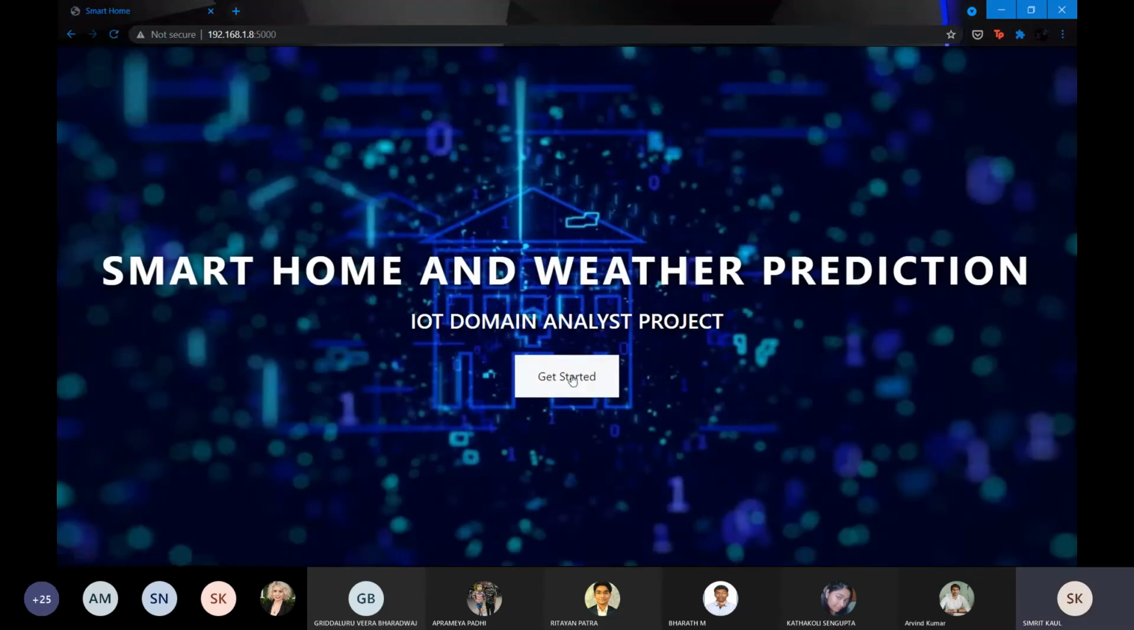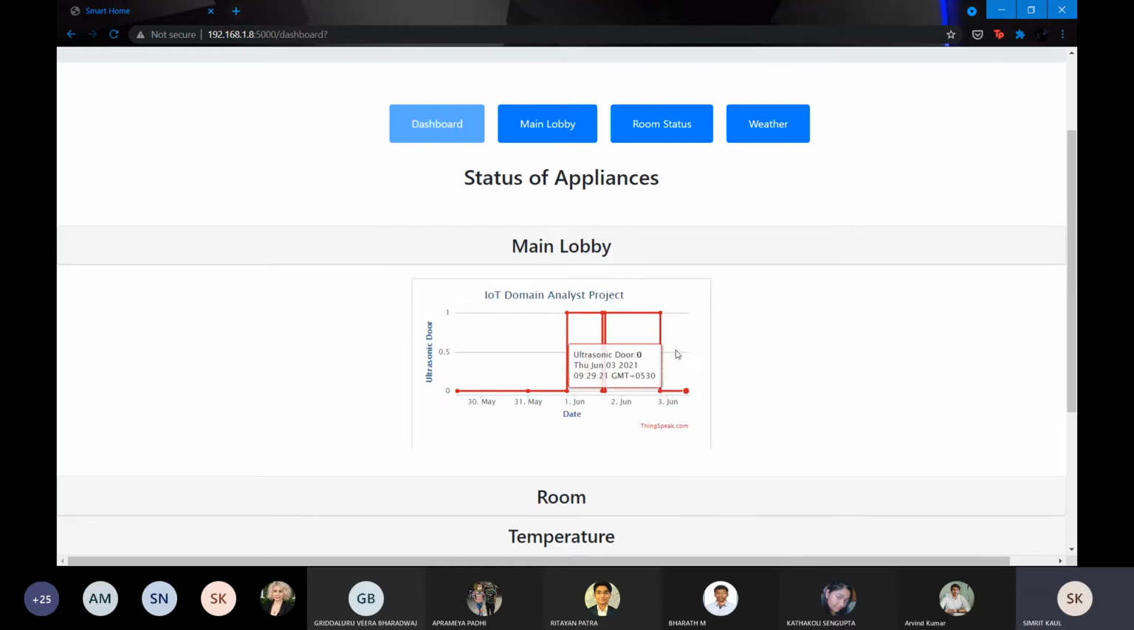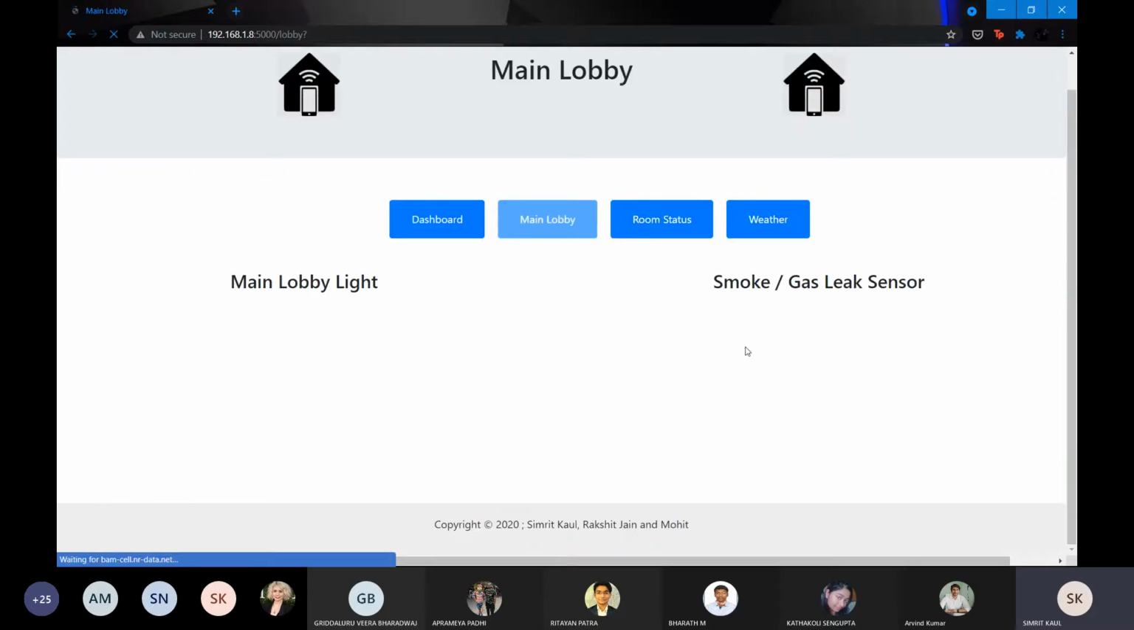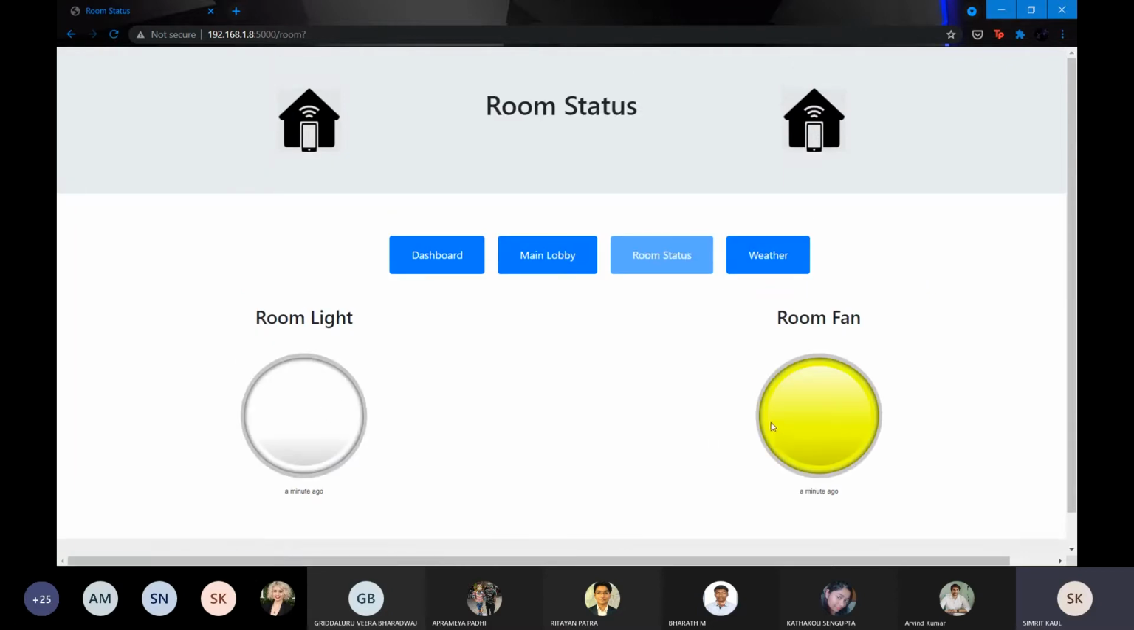So this is the project that we started. As we said, there's no one in the main lobby, so we got 0 at this point. The current time is 9:29 p.m. If we go to the main lobby, we'll see the light is off and the sensor is off. Yes, sir, the light is off, the sensor is off. We go to the room, so the fan should be on and the light should be on. The light is on, the fan is on. And in the weather, we got the temperature around 40 degrees Celsius.